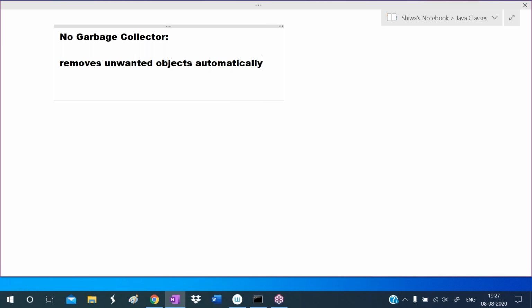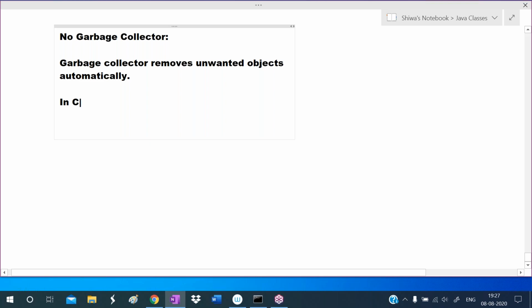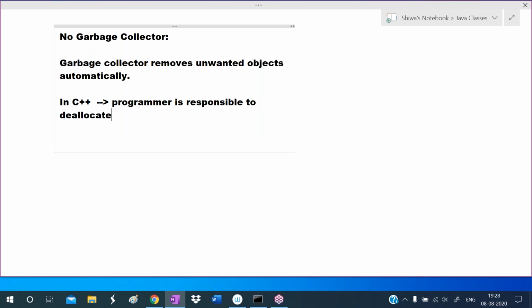So the garbage collector is responsible for destroying the objects, for destroying the memory. Whereas C++ is not providing a garbage collector. So we are responsible to allocate the memory, and we, the programmers, are responsible to deallocate the memory.